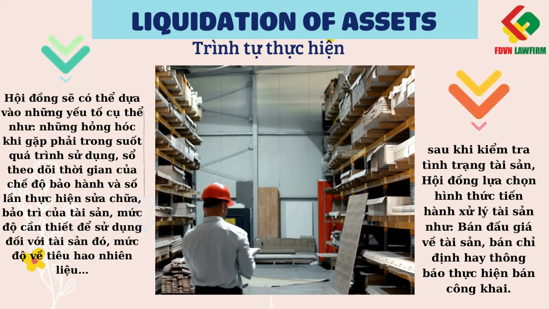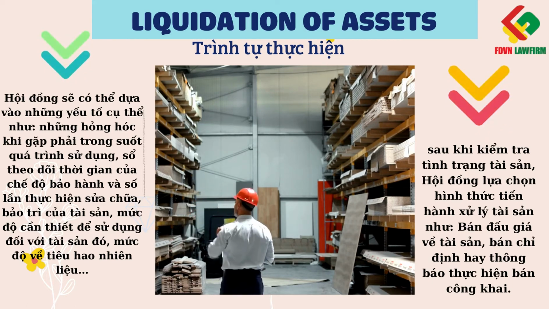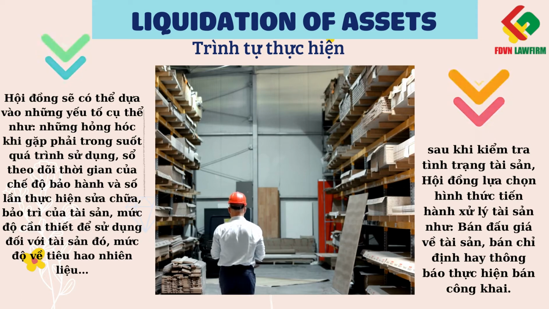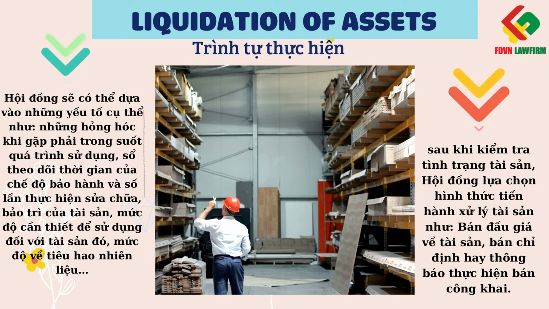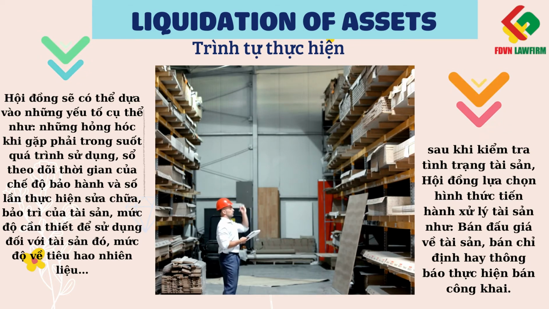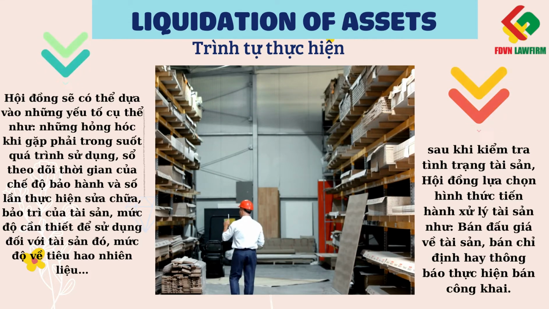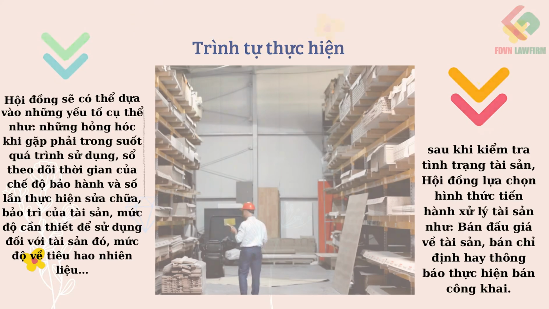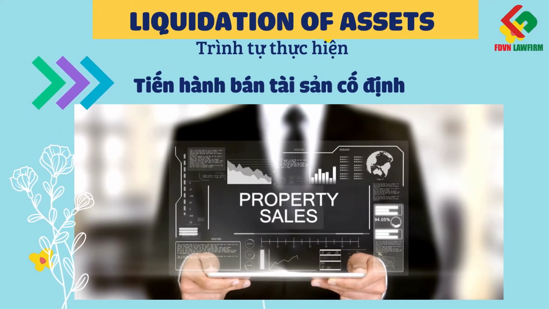The council will be able to rely on specific factors such as the damage encountered during use, the time record of the warranty regime, the number of times of repair and maintenance of property, the necessity level of use and fuel consumption, etc. Second, after checking the condition of the property, the council chooses a method to handle the property such as auction of assets, sale or public sale announcement. Step 3. Proceed to sell fixed assets.